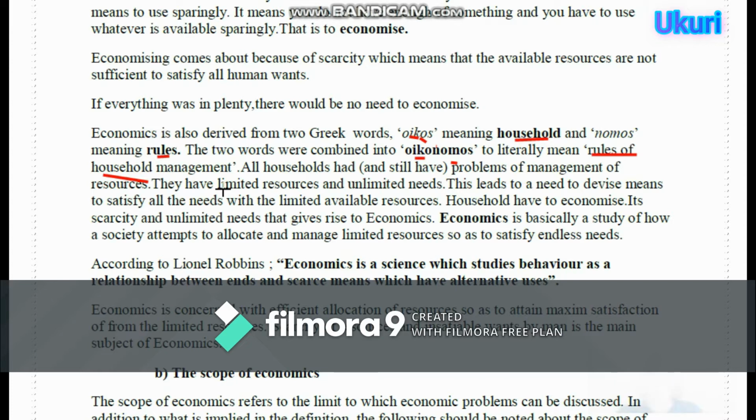That is what we call economics. All households had and still have problems of management of resources.